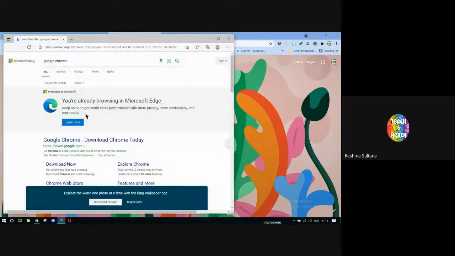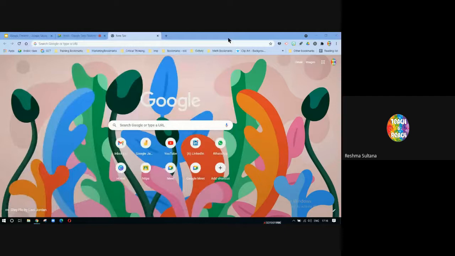So you can see Google Chrome. Download Chrome today. You just have to click on download now and it will get downloaded. Like any other software that you download, you just have to click next, next, next, and it will get installed. And from the desktop, you access it. That's how you install it. Okay, this is for newbies or people who are very new to Google Chrome.